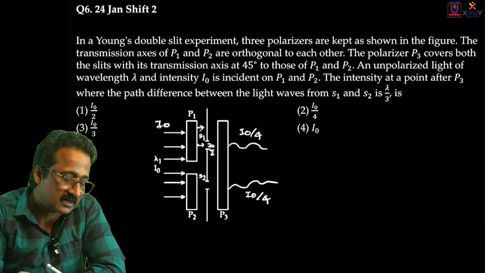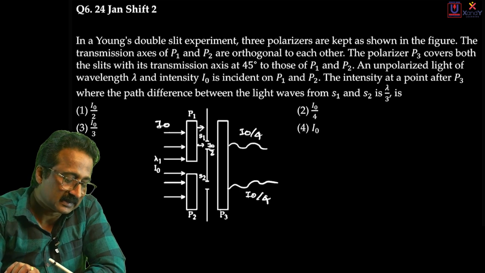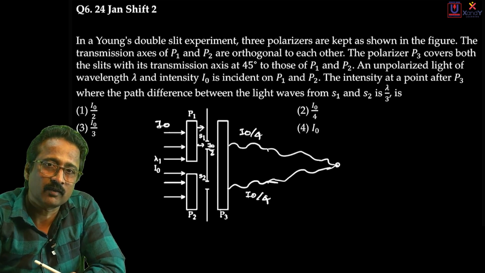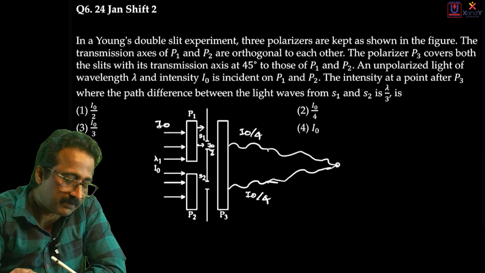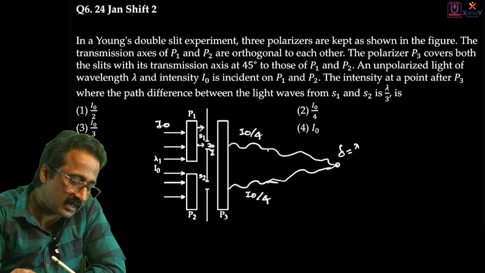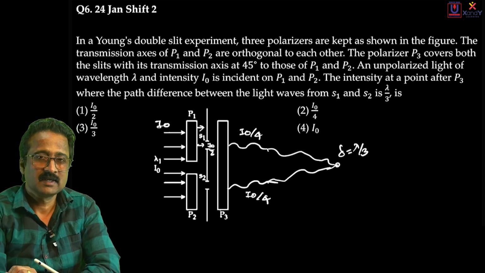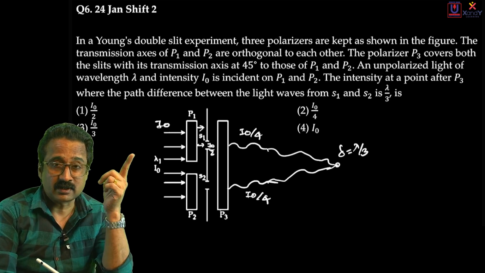What do they ask? They are asking us to find the resultant intensity of these two waves, at a point where these two waves meet, with a path difference of del equal to λ/3. That's the question. So let's finally come to the answer. The question is about the resultant intensity.